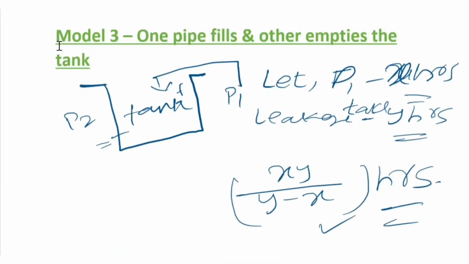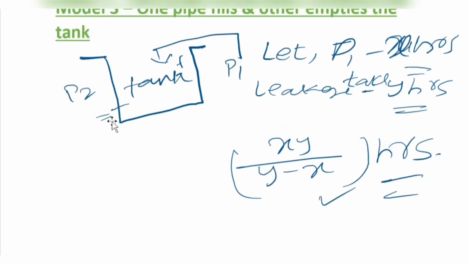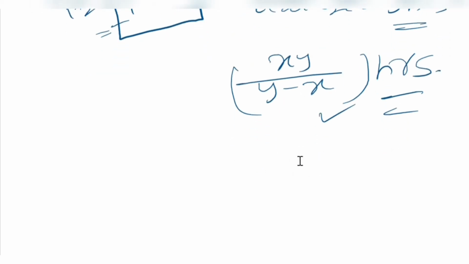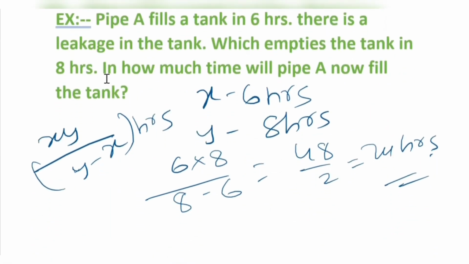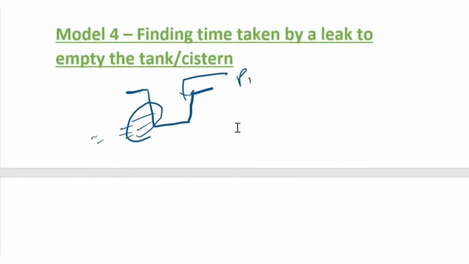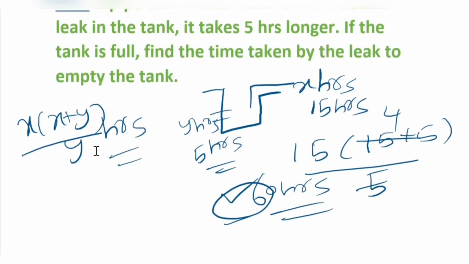Next, model number 3: one pipe fills and the other empties. One pipe is filling and, due to leakage, the other is emptying. That is xy by y minus x hours. Emptying is simply treated as minus, so that's why it is written like this. I gave one example. These are the questions you will be getting in your examination, not more than this. The other model is finding the time taken by the leak to empty the tank.